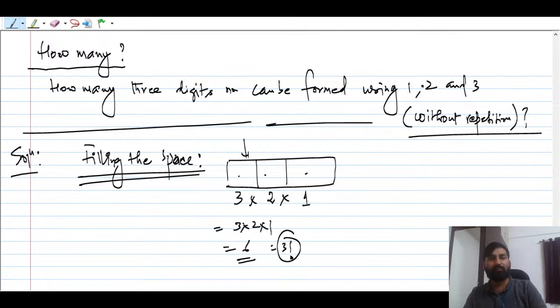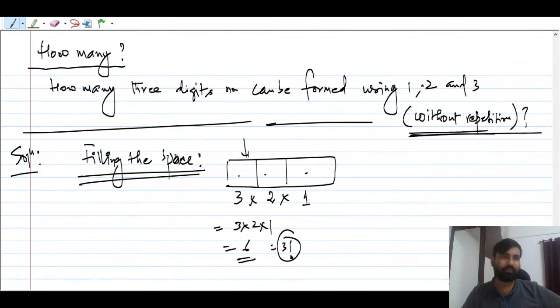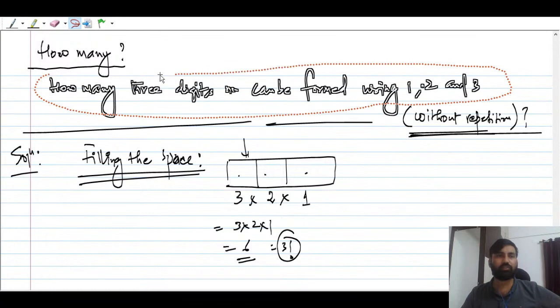For the second, 1 digit has already been used. Now suppose there is no restriction of this kind, like without repetition is not given. Take the same question, and there is no restriction.